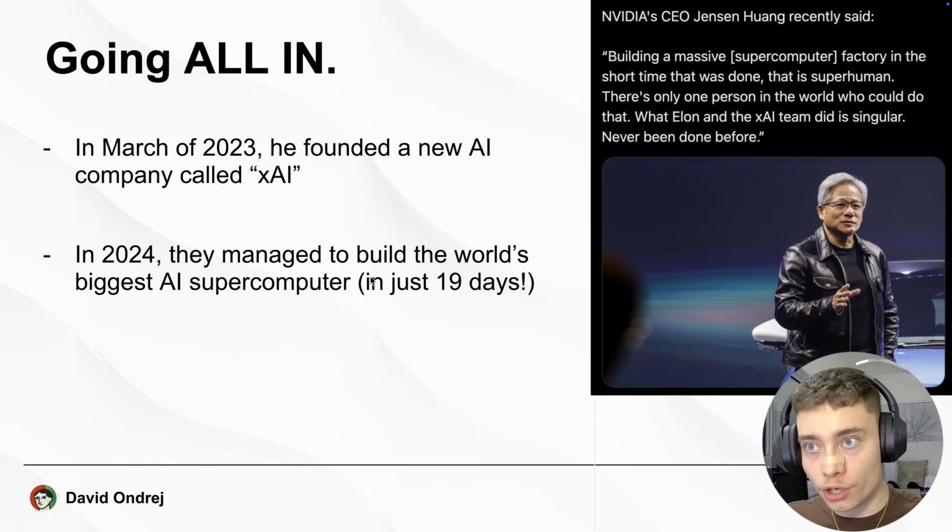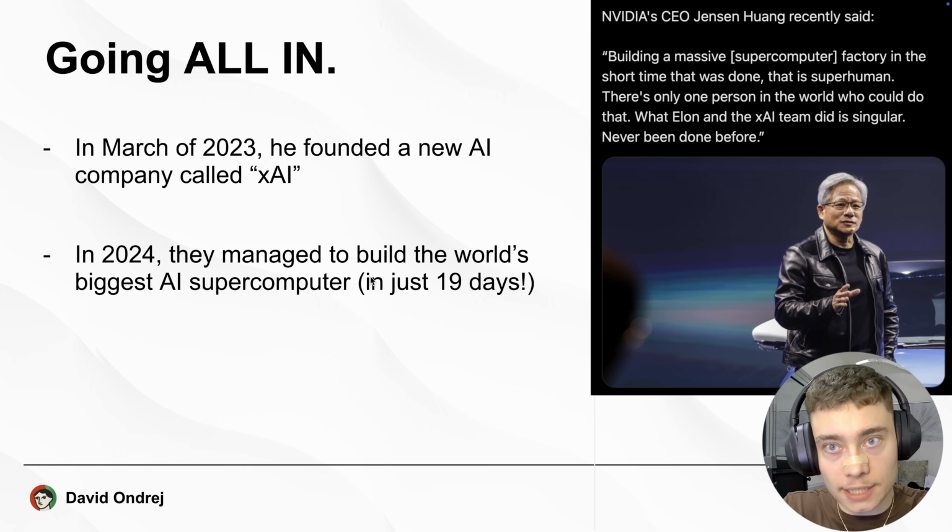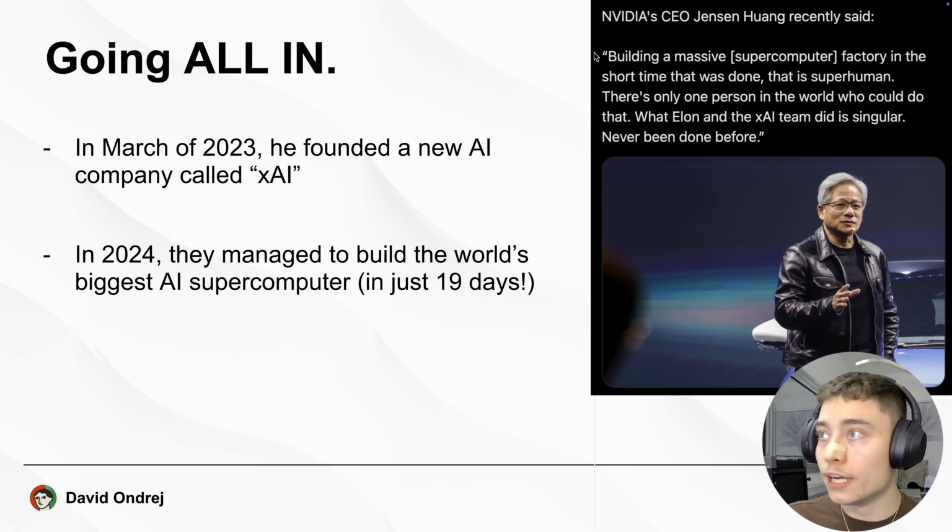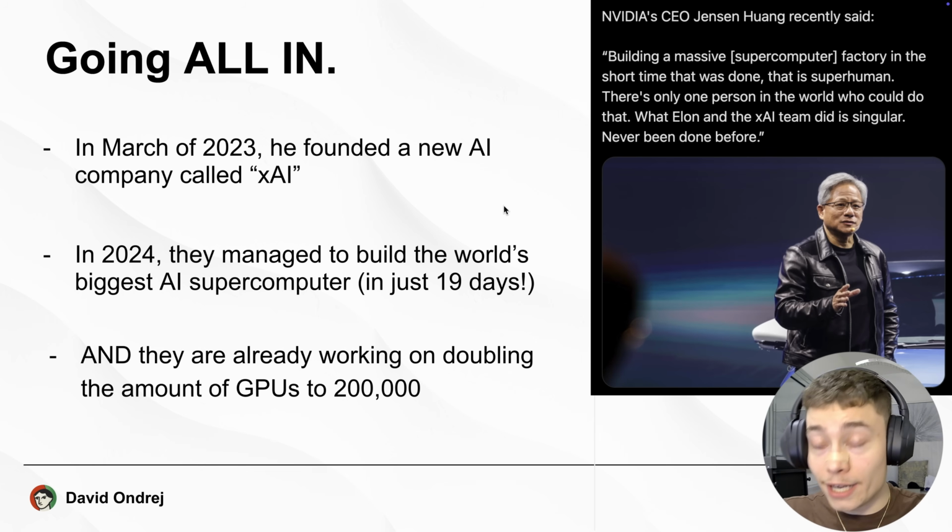In 2024, they managed to build the world's biggest AI supercomputer, and they did it in just 19 days. Now, on the right, you can see what Jensen Huang, the CEO of NVIDIA, had to say about that. Building a massive supercomputer factory in the short time that was done, that is superhuman. There's only one person in the world who could do that. What Elon and the xAI team did is singular. Never been done before. And not only that, they're already working on doubling the amount of GPUs to 200,000. So nobody even surpassed their original 100,000 supercomputer and they're already expanding it, which is pretty amazing.